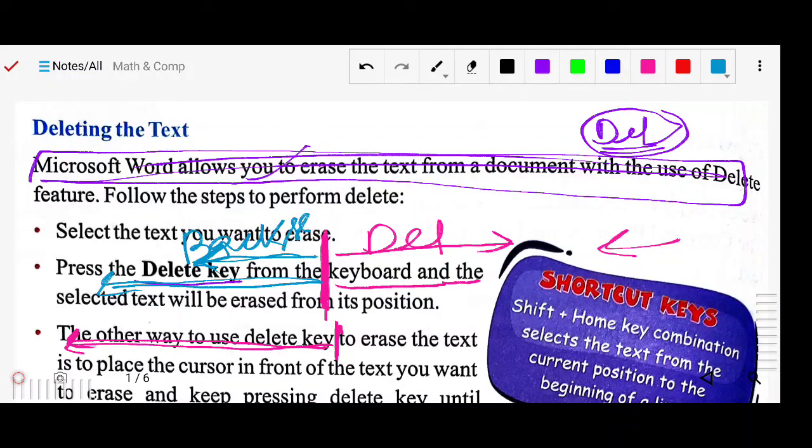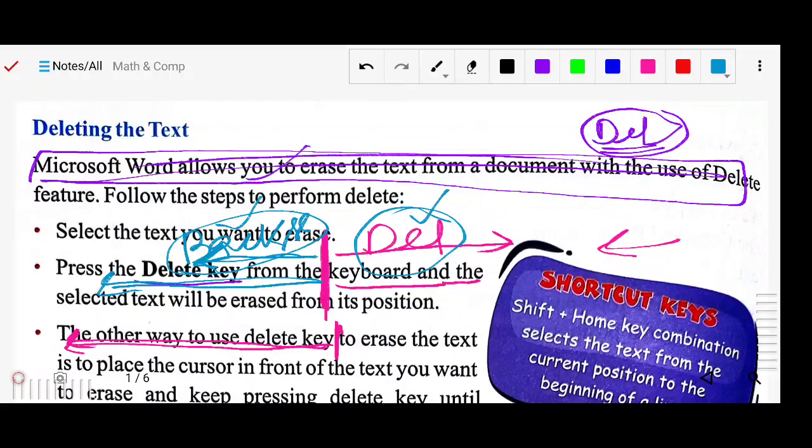If you want to delete the left side of the cursor, use the backspace. If you want to remove the right side of the cursor, use the delete key. These are the methods to delete text.